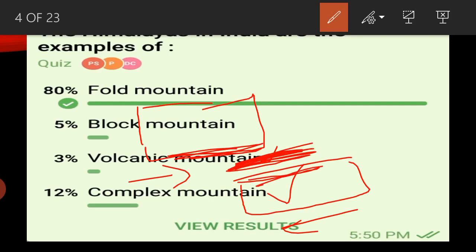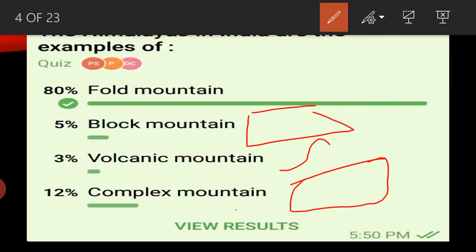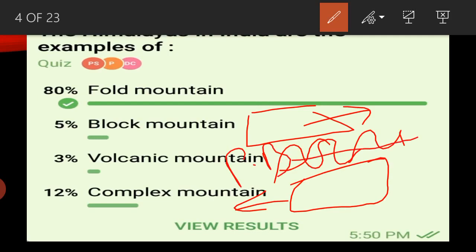Two individual plate margins are contacting at a common plate boundary. This is the common plate boundary, and these are the plate margins individually. So volcanoes are rising here in the plate boundary.